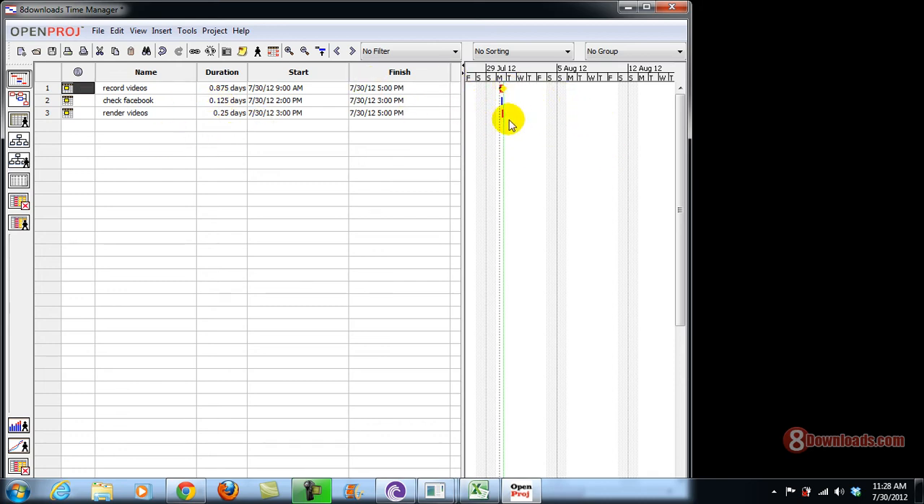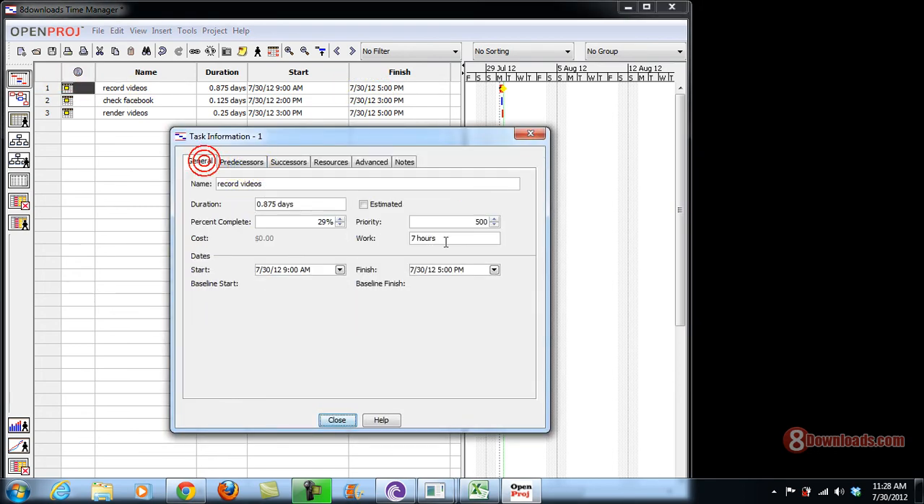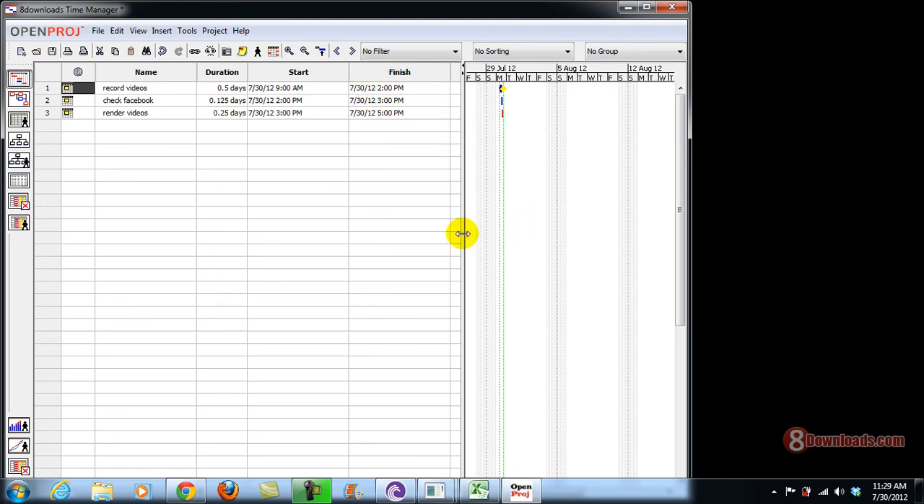So that's the power of OpenProj, and you can make sure that every task is being done. Of course, all you need to do is just mind the time that you need to finish it. So let's say I'll click it here, and I want to finish it from 9 a.m. to 2 p.m. So by doing that, I'll just go to the general and make sure that I have it in 4 hours. Close. So there you go.